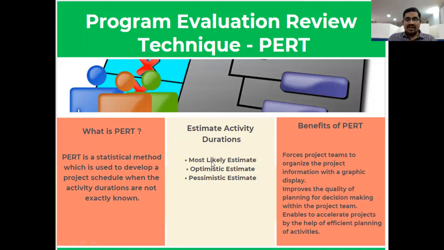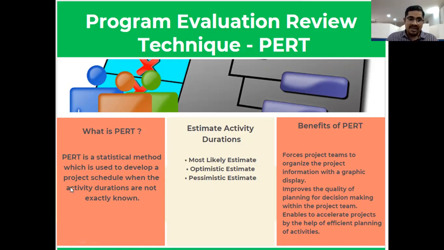Most likely time means the normal time estimated for each activity. Optimistic time means a very short period of time to complete a task or activity in our contract. Pessimistic time means the estimation of the largest, longest time to complete it.